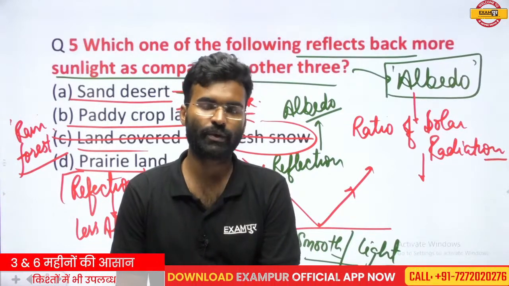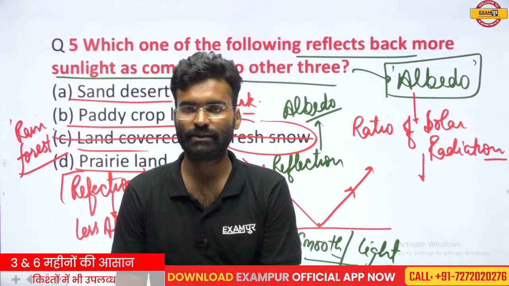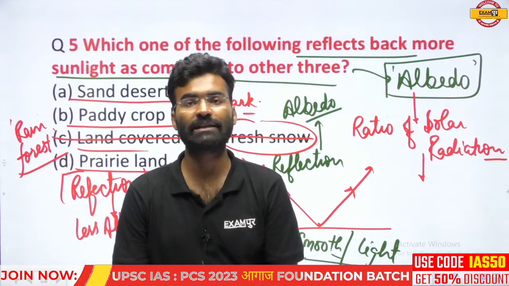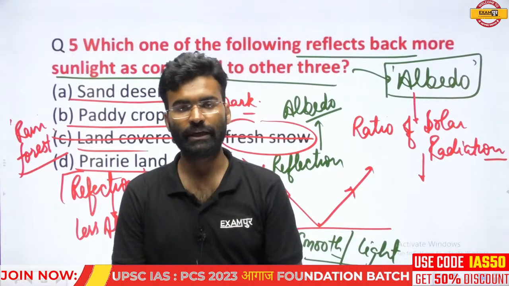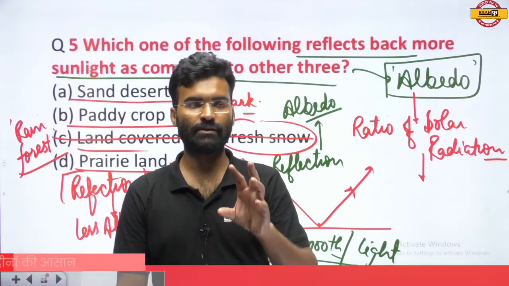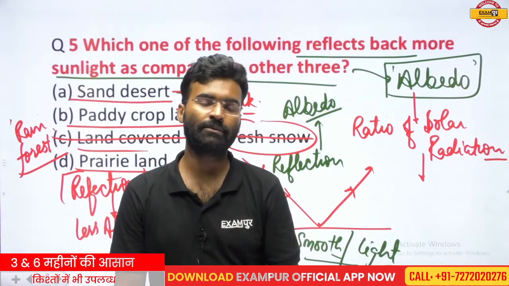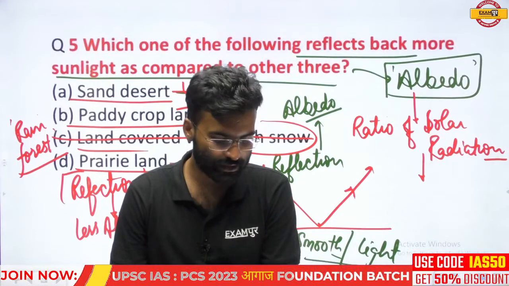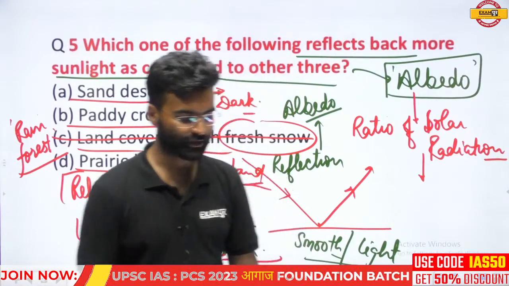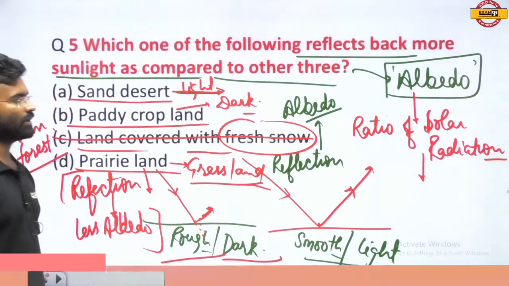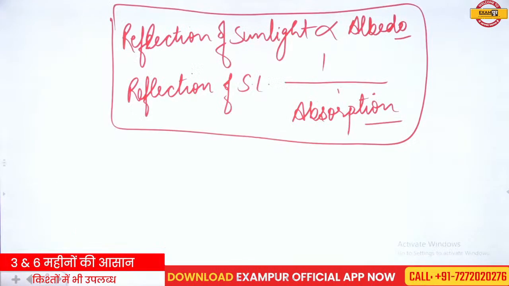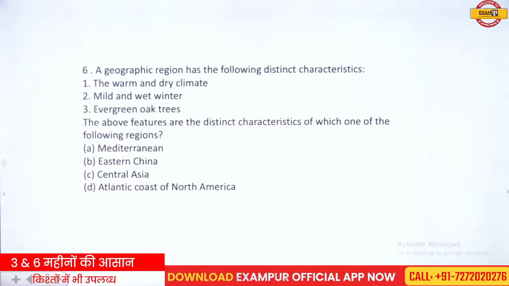Red soil, black soil, sandy soil, and another type of soil. There, if you have the concept of color and smoothness, then you will be able to answer the question. Okay, so I think this is your relation.